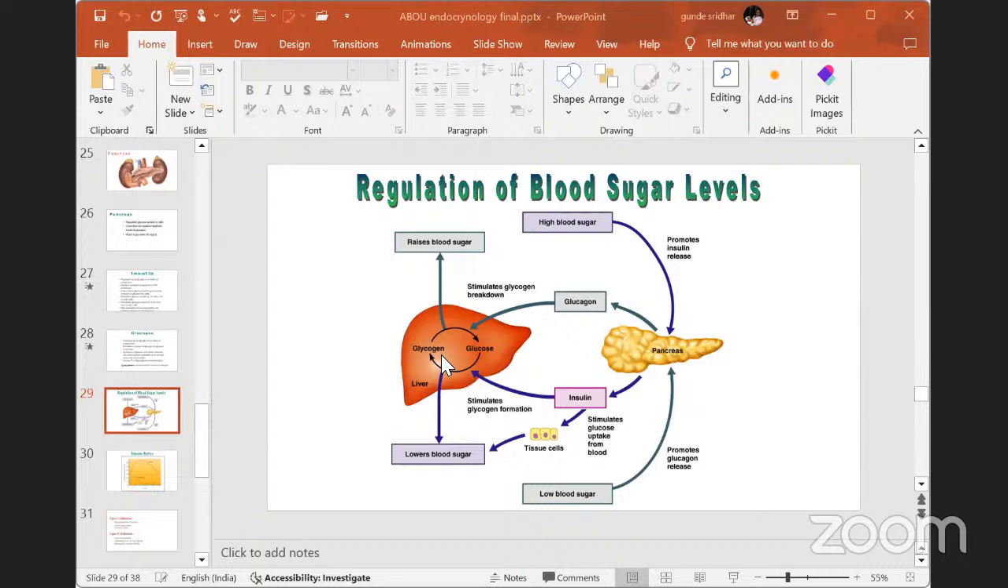This is the outline diagram of this process. When your body needs more sugar, you can see this liver cycle or pathway. Glucose is converted into glycogen, and this glycogen can be converted back into glucose.